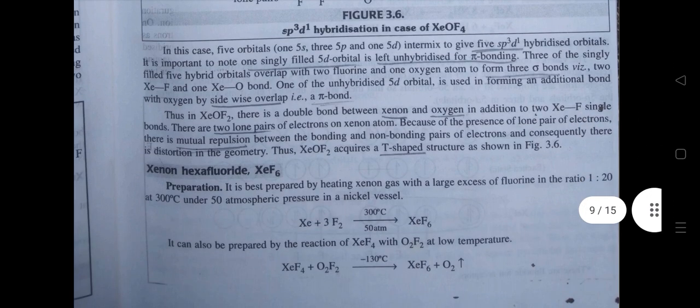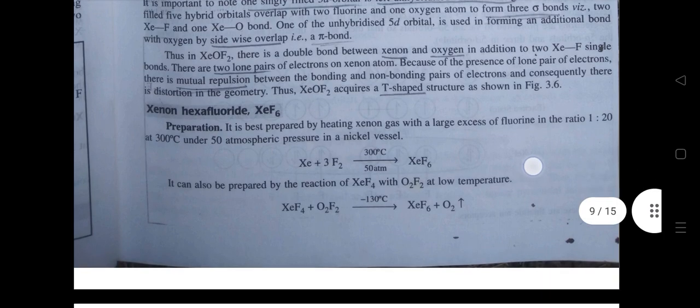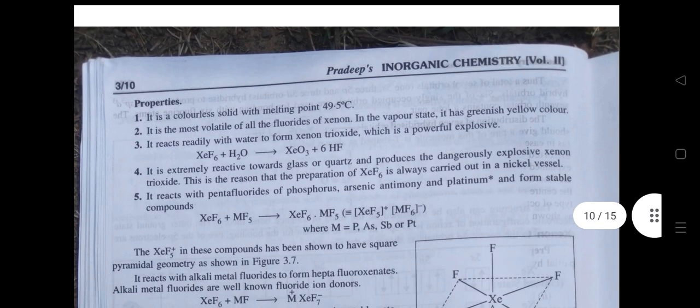Xenon hexafluoride XeF6 preparation. It is best prepared by heating xenon gas with a large excess of fluorine in the ratio 1:20 at 300 degrees Celsius under 50 atmospheric pressure in a nickel vessel. It can also be prepared by the reaction of XeF4 with O2F2 at low temperature, that is -120 degrees Celsius. Properties: it is a colorless solid with melting point 49.5 degrees Celsius. Second, it is the most volatile of all the fluorides of xenon. In the vapor state, it has greenish yellow color.